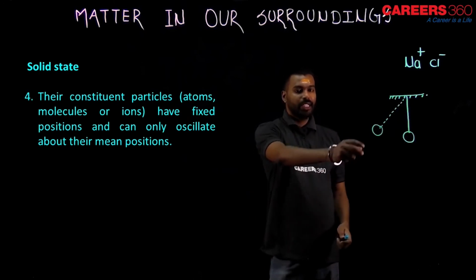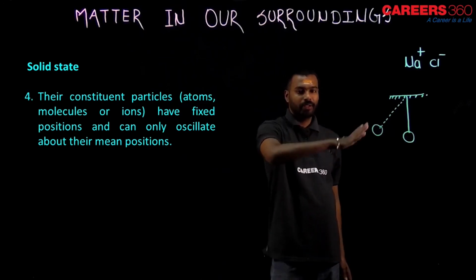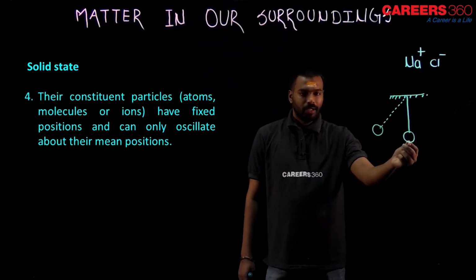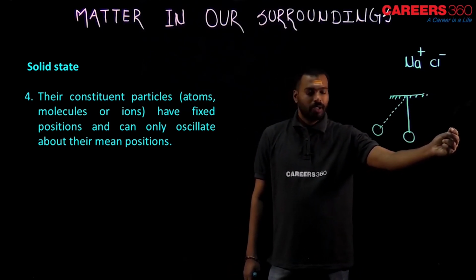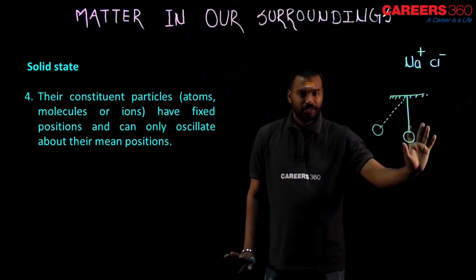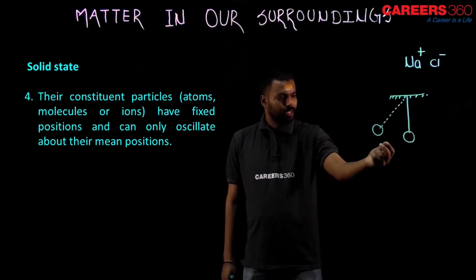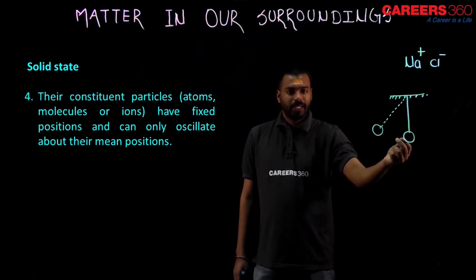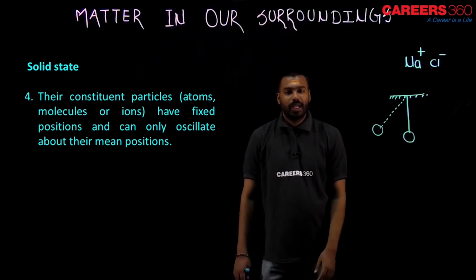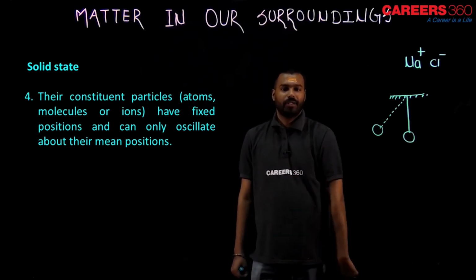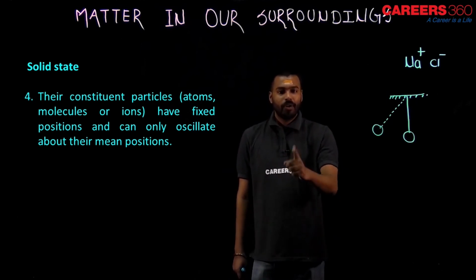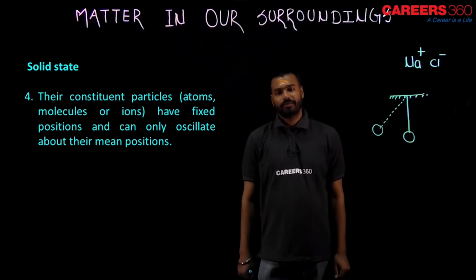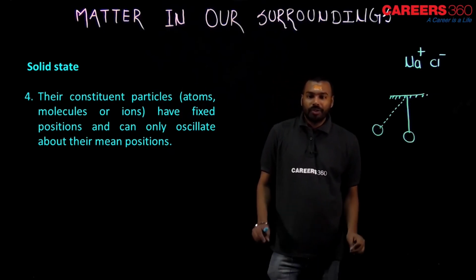I am leaving this metallic bob from here. What happens actually, the metallic bob will come here and it will come here also. Understanding? See, in the beginning it is like this, it will come here, then here, then here, then again it will come here. This whole journey is known as one-time oscillation. If again it repeats in the same way, that will be the second oscillation. So, what is oscillation or oscillate? I explained that.